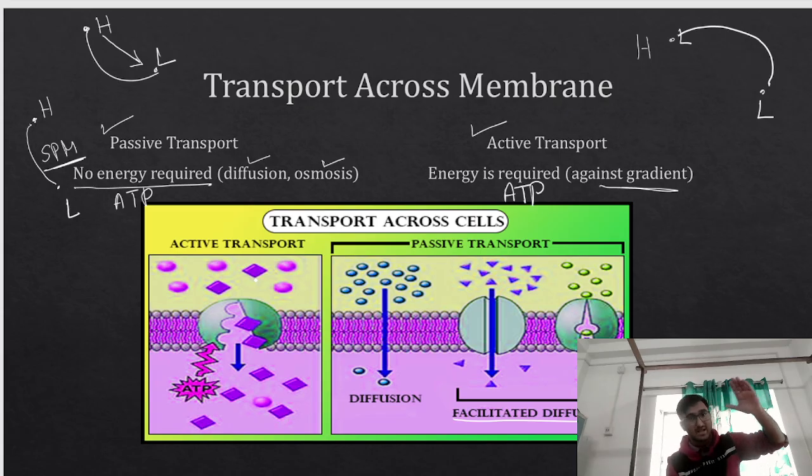So in passive transport, you are moving from higher to lower concentration along the gradient, so you do not need any energy. But in active transport, you are moving from lower to higher, so you have to give energy in the form of ATP. What is ATP? Adenosine triphosphate, right?